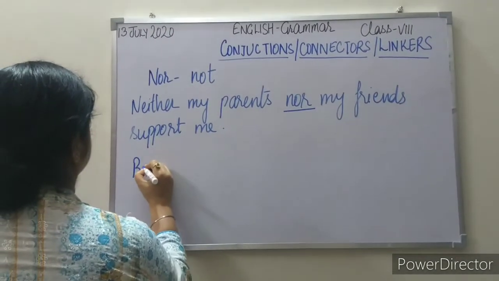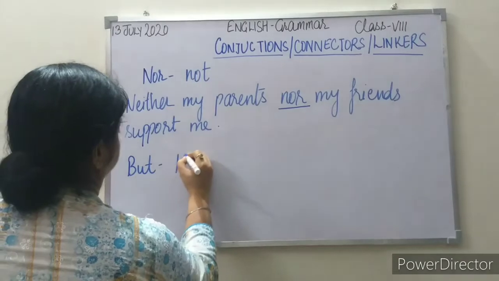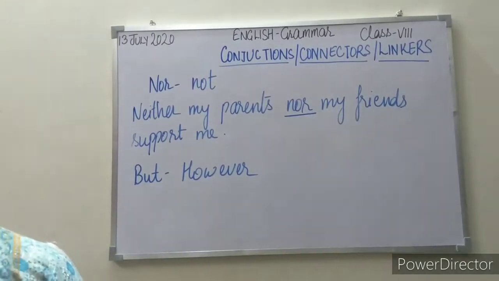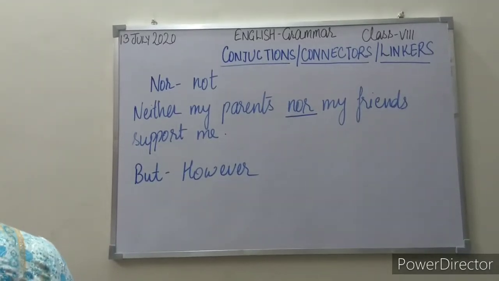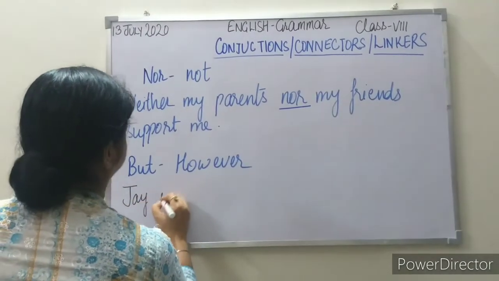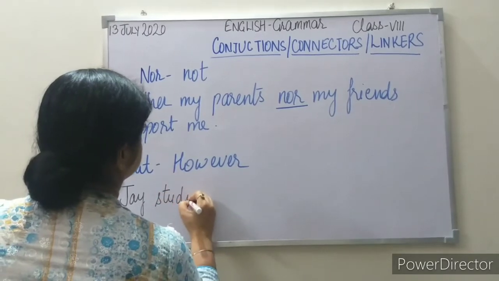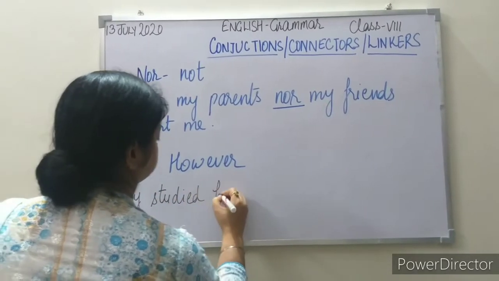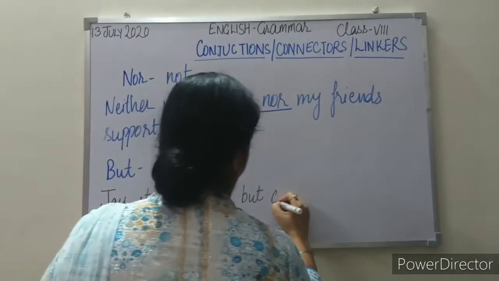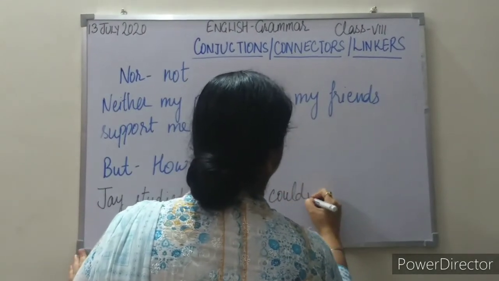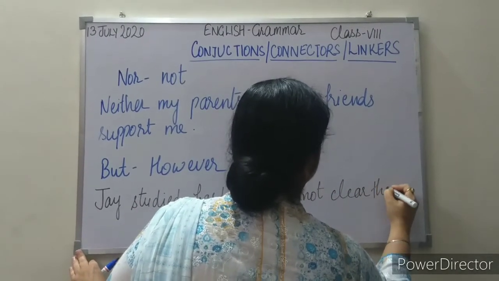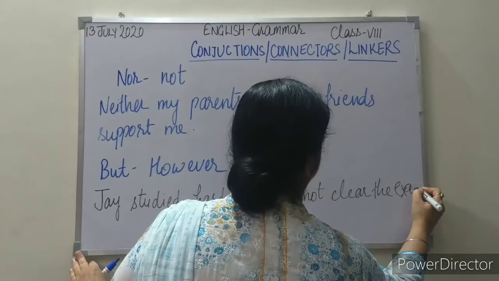Next conjunction, that is but. It gives us the sense of however. Jay studied hard but could not clear the exam.